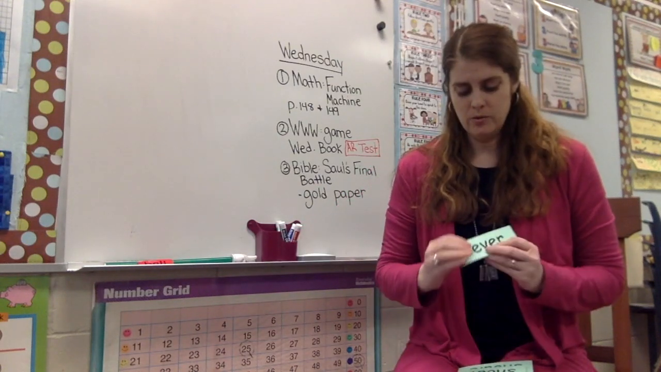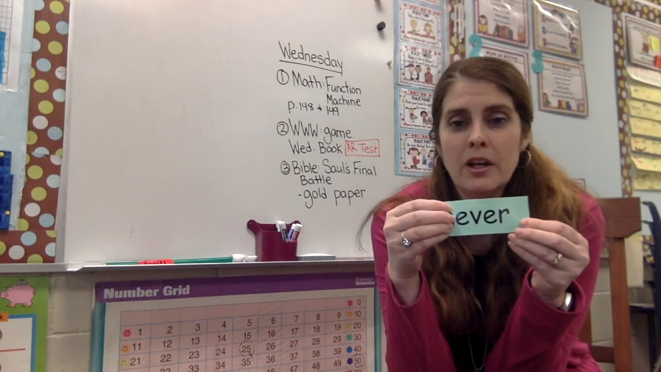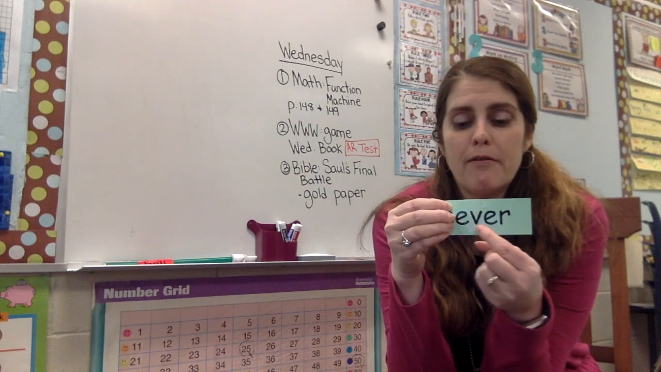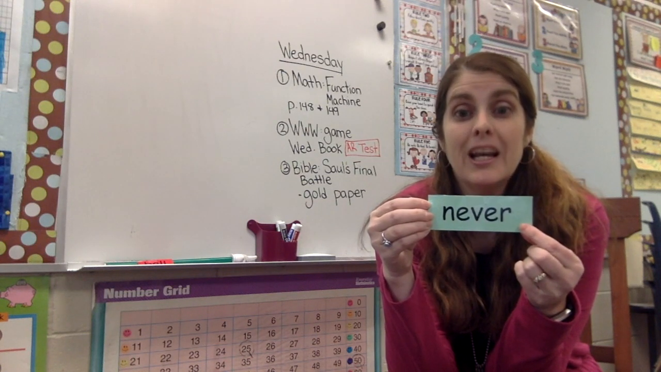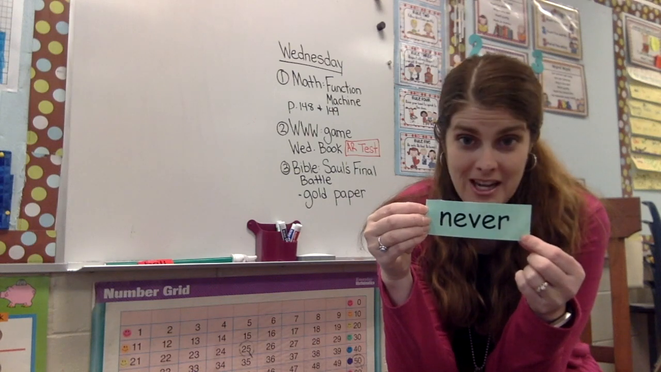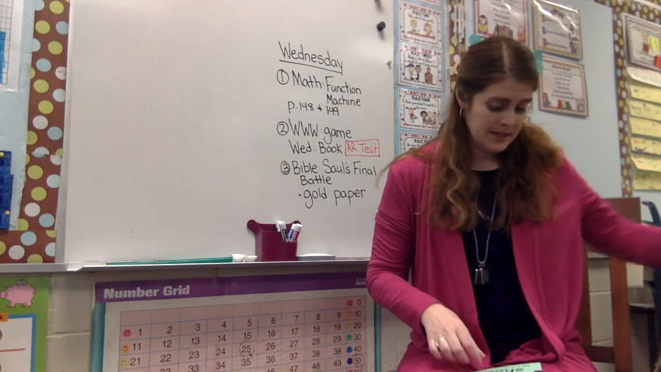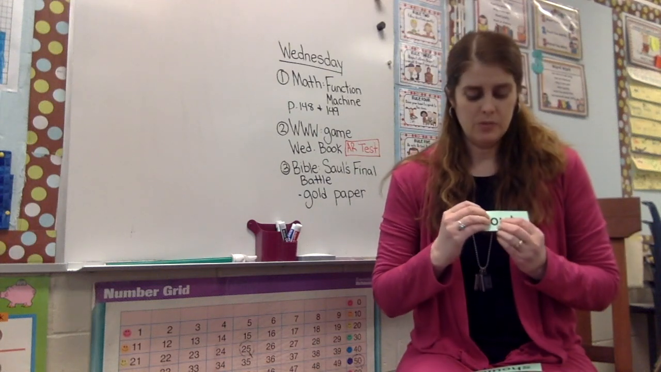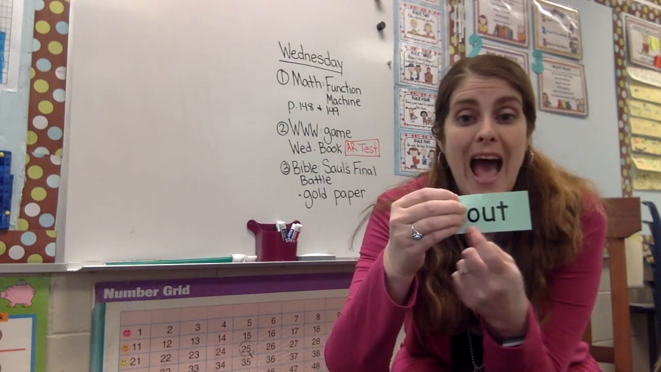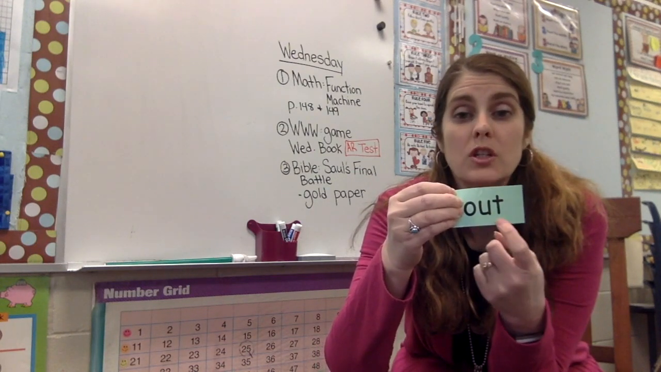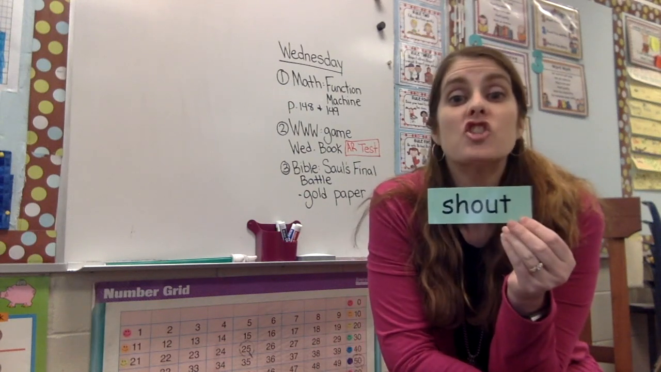Then we have the word, ooh, I know that the ER makes the sound, and this would be ever, and if I add an n, it's going to be never. Good job. All right, then we have, ooh, I know this word. We've had that one. Remember the OU says ow, out. And if I add the sh, it's going to be shout.